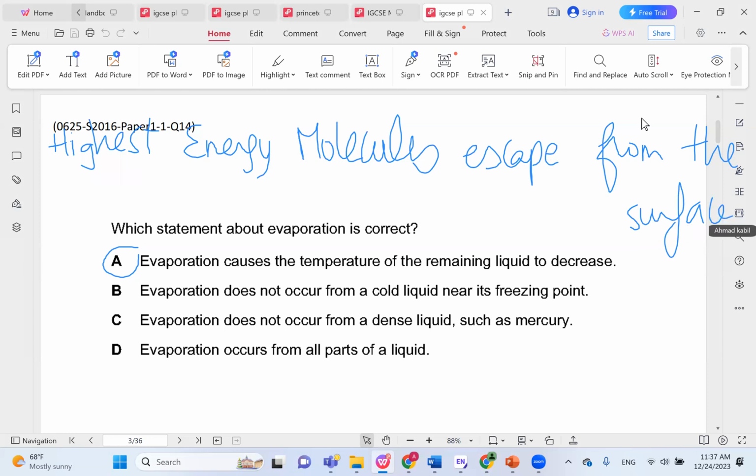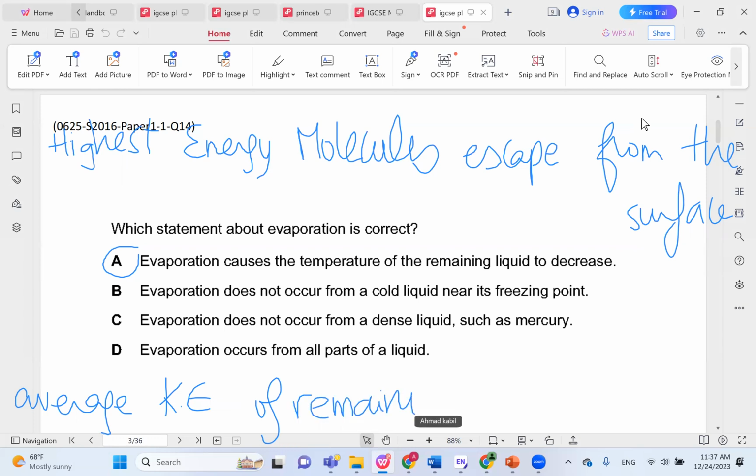So the average kinetic energy of the remaining molecules decreases, right?